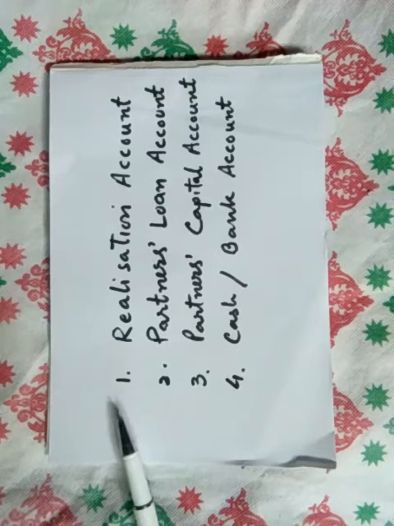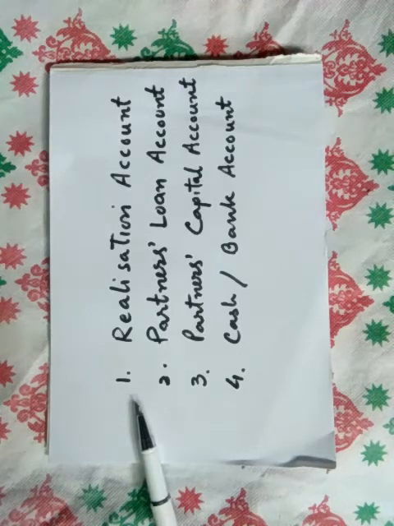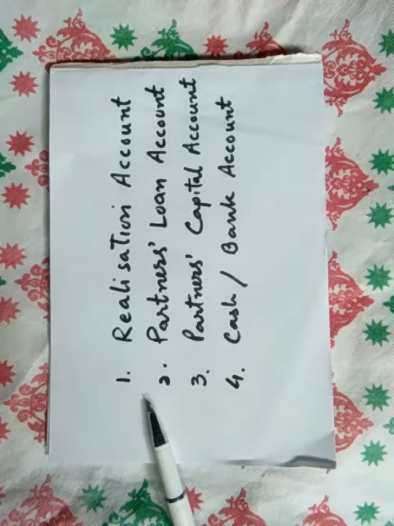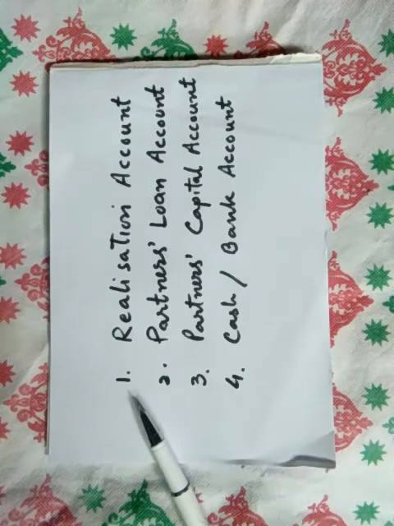Dear students, as we know, a realization account is prepared at the time of dissolution of the firm for the purpose of disposal of the firm's assets and payment of the liabilities of the firm. It is a normal account prepared to determine the profit earned or losses incurred on dissolution of the firm.